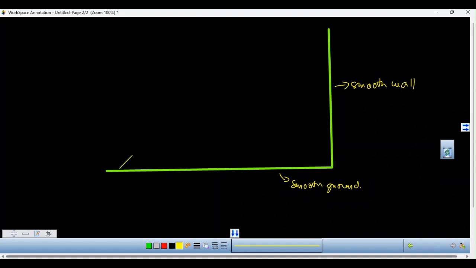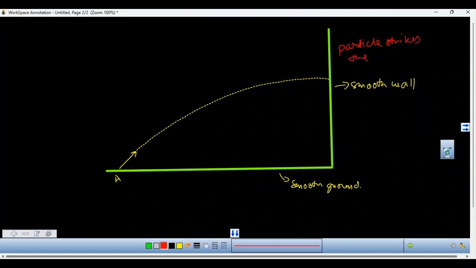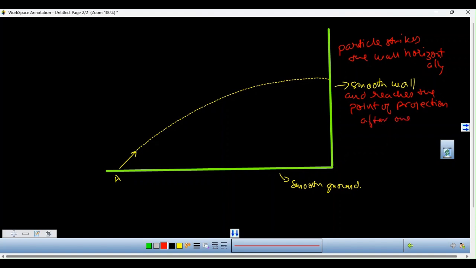A particle is projected from a point here, and say this point is A. The particle strikes the wall horizontally and reaches the point of projection after one bounce.